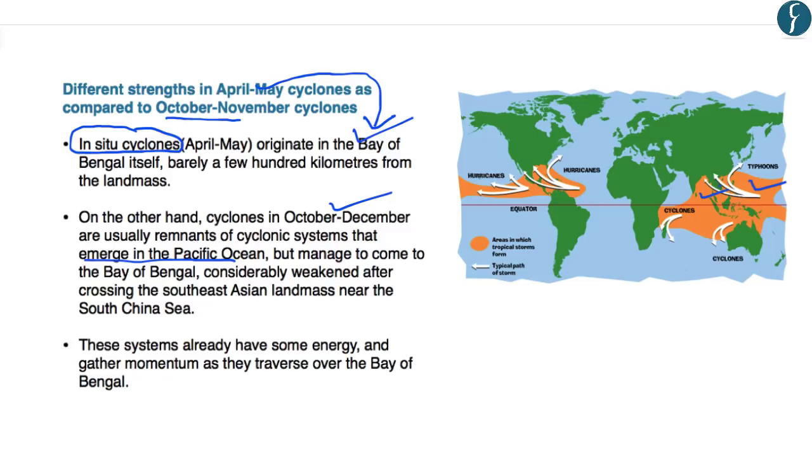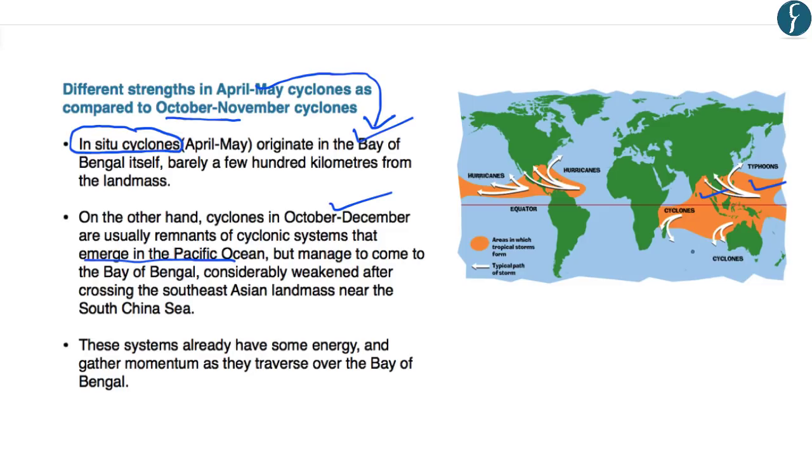And that is why the cyclones which have originated over the Pacific Ocean and moved towards the Indian Ocean and finally onto Indian land have more intensity as compared to those cyclones which have developed in the Bay of Bengal itself. These cyclones already have energy, and after crossing the Bay of Bengal, they again get momentum because of the moisture which is available.